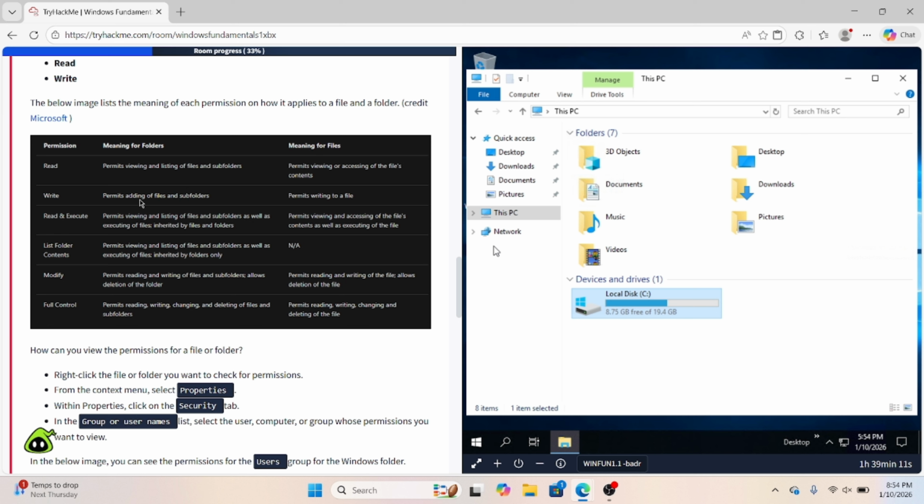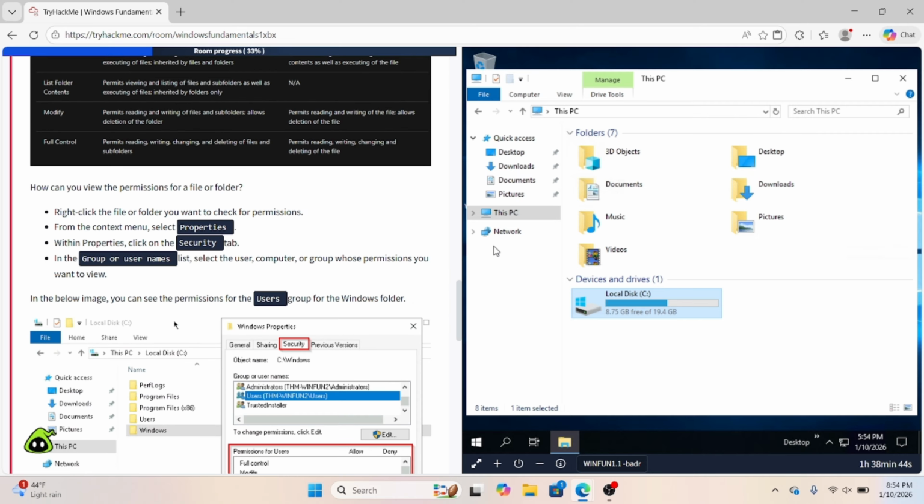Write, you can write into the files and subfolders. Read and execute allows you to not only read the files, but if you have any programs you need to run, you can execute those as well. You can list the folder contents, which permits viewing and listing of files and subfolders, as well as executing the files themselves. You can modify the files as well, or you can just have full control.